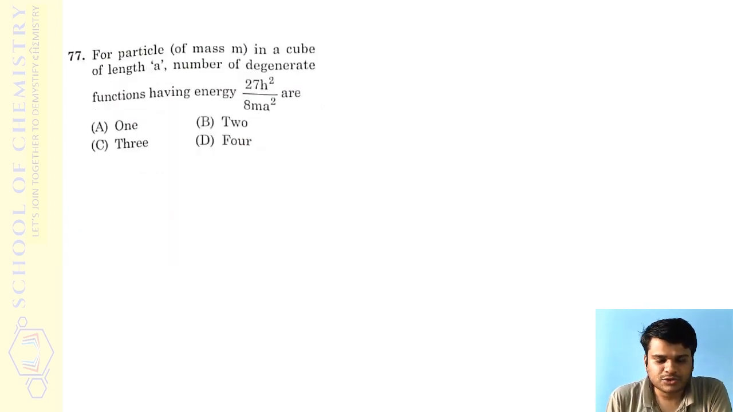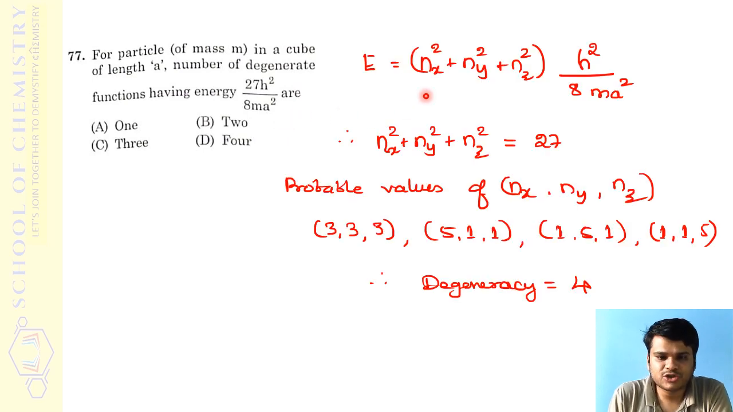Right. So the next question is again from quantum chemistry. Those who have a very basic idea of quantum chemistry will easily be able to solve this question. It's not at all difficult. They say that for a particle in a cube, that is, a particle in a 3D box of length a, the number of degenerate functions having energy 27 h square upon 8 ma square is asked. The energy expression for a three-dimensional box, if you know, is given by this expression,